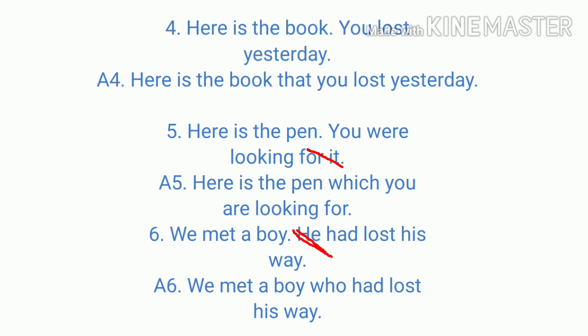Sixth one, he met a boy. He had lost his way. Now boy is a person, so we join it with who, and he is repeated for the boy, so that he we will not write when we join the sentence. So we join it like this. He met a boy who had lost his way.